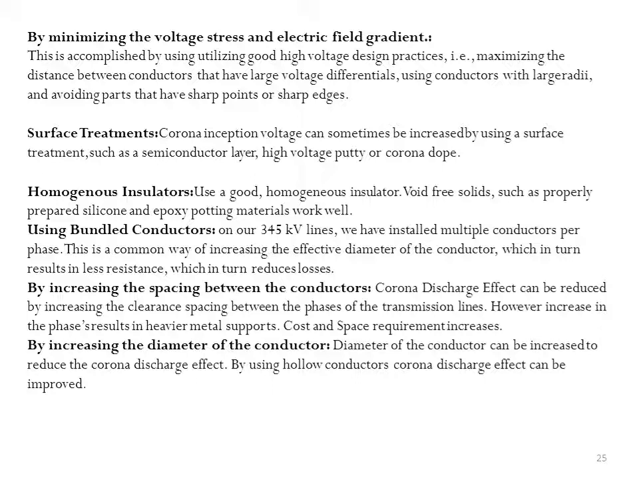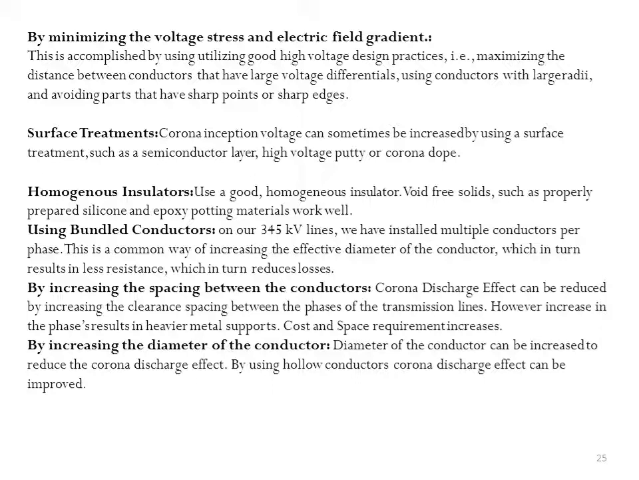Then we can go for using bundled conductors. On 345 kV lines we have installed multiple conductors per phase. This is a common way to increase the effective diameter of the conductor, which in turn results in less resistance and reduces the losses.